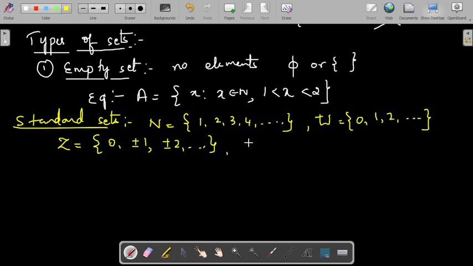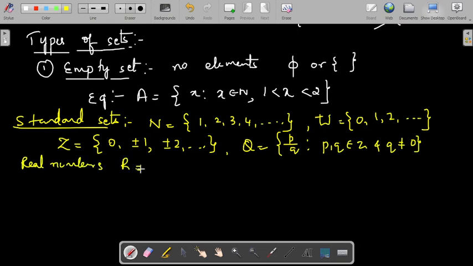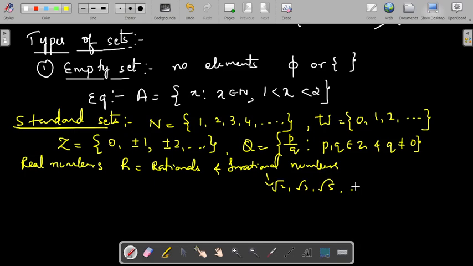Then the set of all rational numbers, they are all of the form p by q, such that p, q are integers and q not equal to 0. Then the set of all real numbers, denoted as capital R. It is a union combining rationals and irrational numbers. Irrational numbers are the numbers of the form like root 2, root 3, root 5, root of p, where p is a prime number.